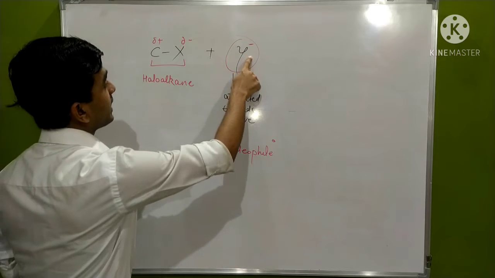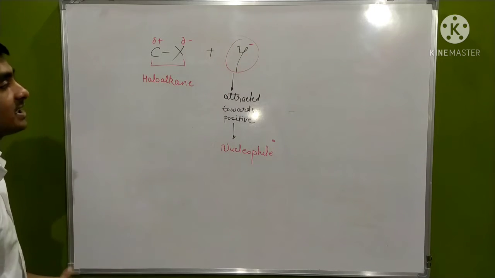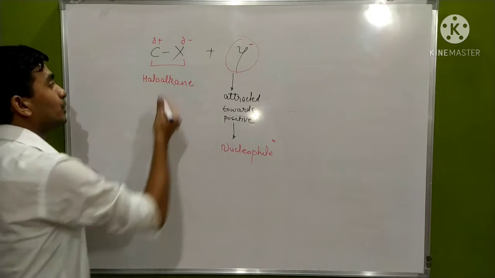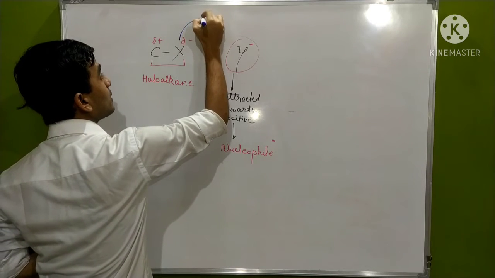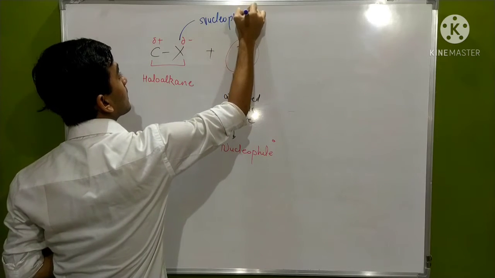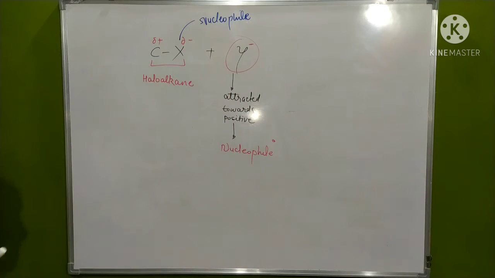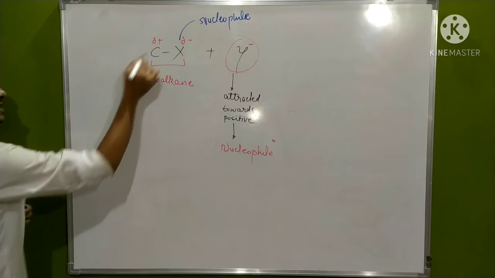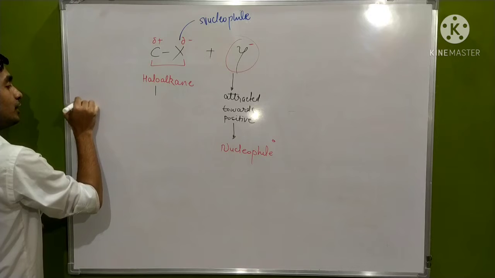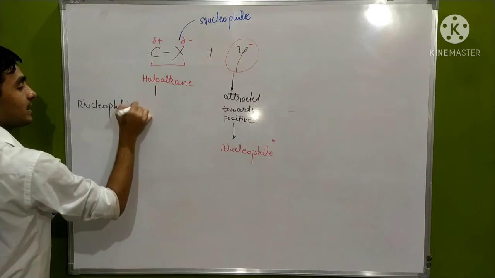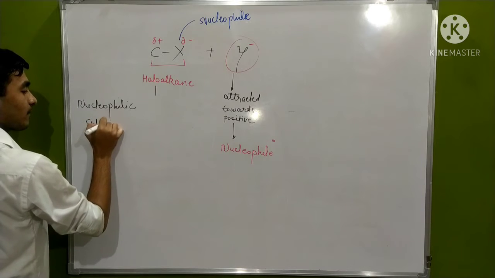This is a nucleophile. Here the halogen is negatively charged and is also attracted towards the positive charge, so it is also a nucleophile. Here the X is also a nucleophile. I have told you that the reactions undergone by haloalkanes are nucleophilic substitution.